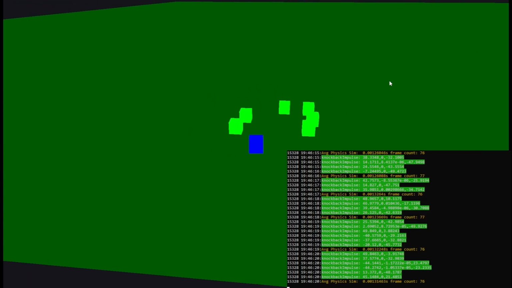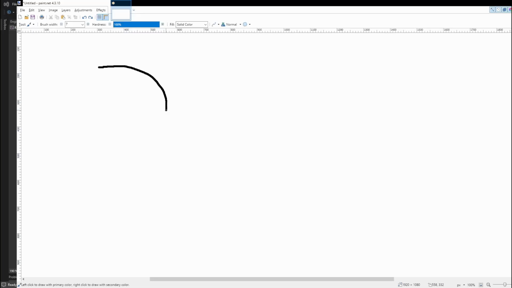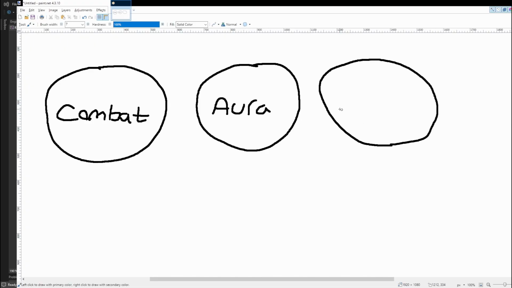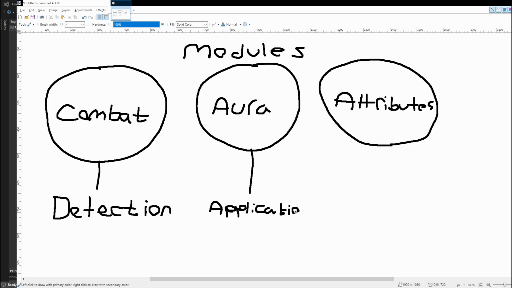Today, I am very excited to go over the design and implementation of a combat system for 3D games. At a very high level, the combat system is comprised of three modules. A combat module for handling the detection of combat engagements and combat lifetimes, an aura module for handling the application of auras from combat node engagements and the execution policies of their underlying effects, and finally an attributes module, predominantly as the source of detection for expired or defeated entities by checking health attribute modifications.